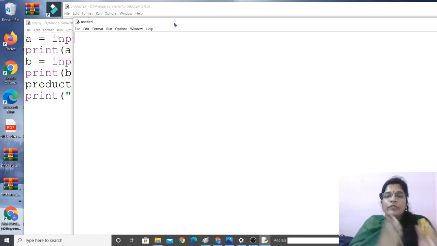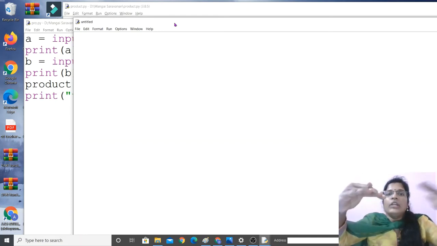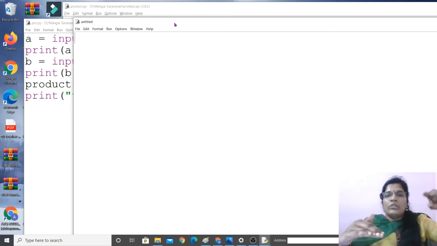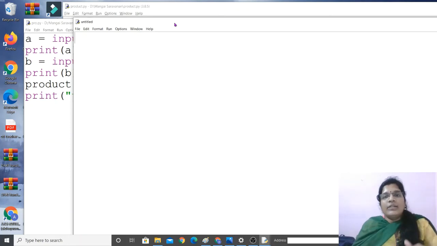If you do this, you will get this. Otherwise, means else, you will get this. So that is a condition. If you do, you will get this one. If not, if this particular condition is not met, then you will get another result. That is the thing we are going to do with the loops.